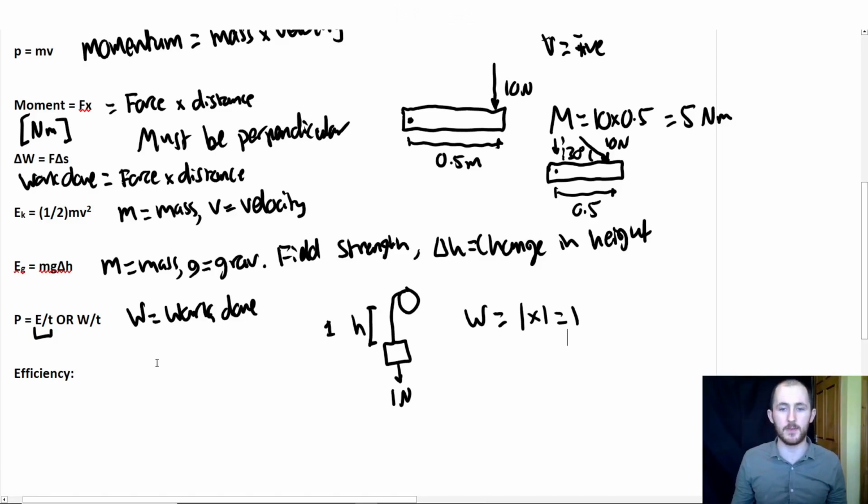Likewise, they might also give you the power and time and the weight of the person, but then say, okay, so how far did they travel? So you need to be able to rearrange it. So if you remember, work done is force times distance, so it's going to be force times distance over time. So they could give you 3 of these and ask you to work out the 3rd one. So just keep that in mind.